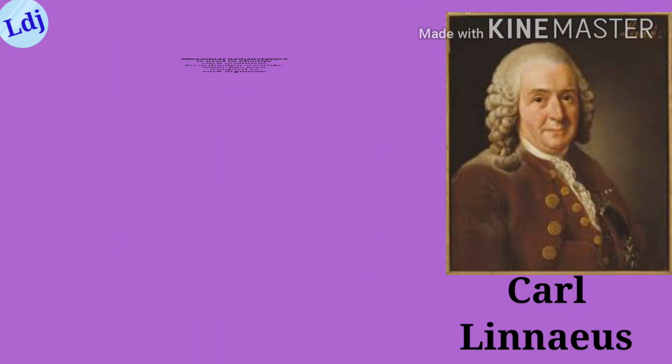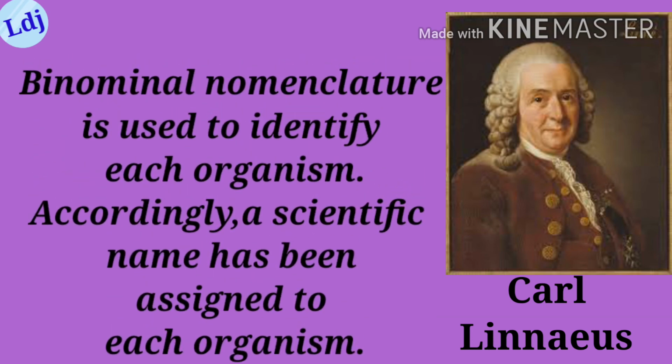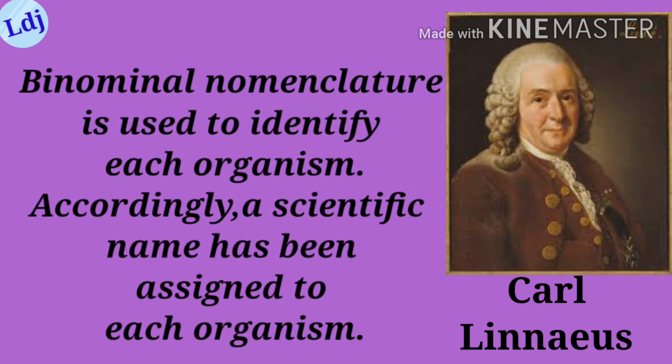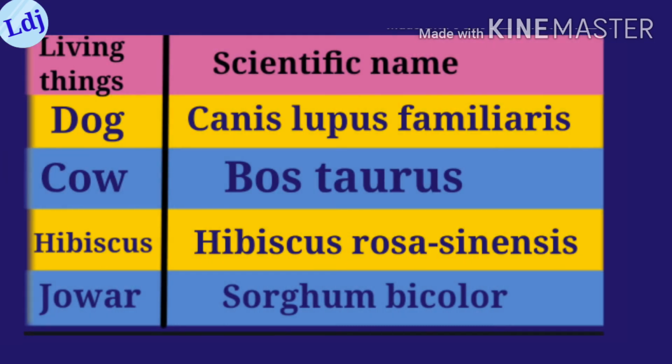Binomial nomenclature by Carl Linnaeus. Binomial nomenclature is used to identify each organism. Accordingly, a scientific name has been assigned to each organism. It consists of two parts. The first part is genus and second species. All identified organisms have been assigned a binomial name as per the guidelines of the International Code of Nomenclature.